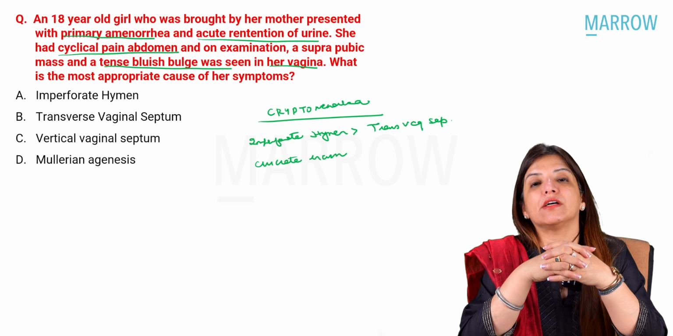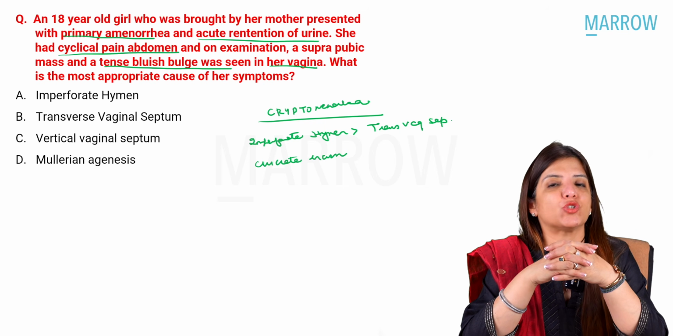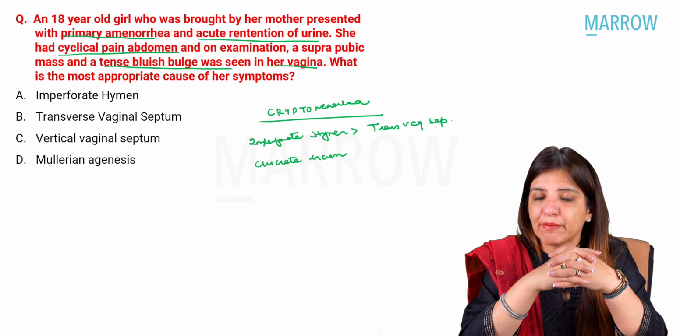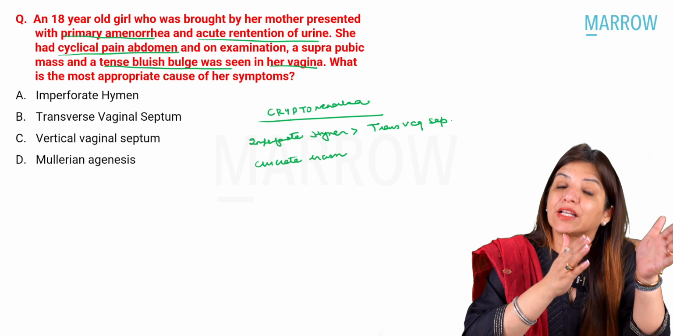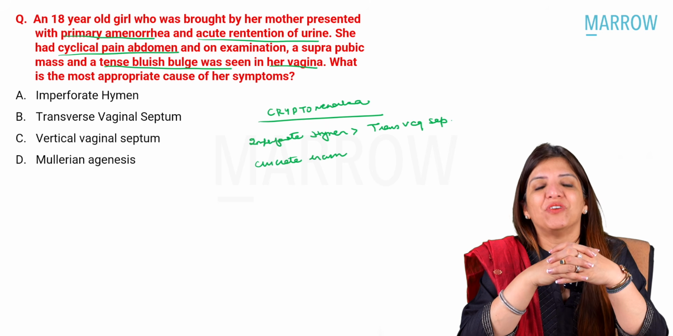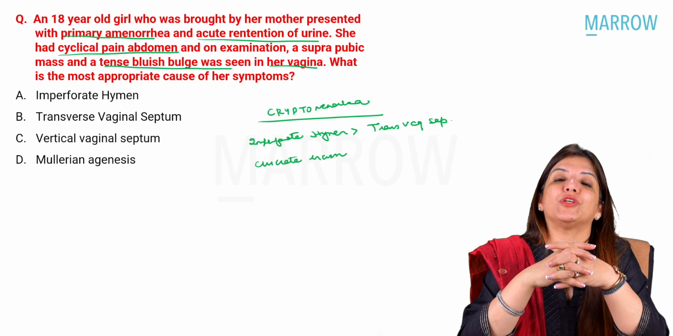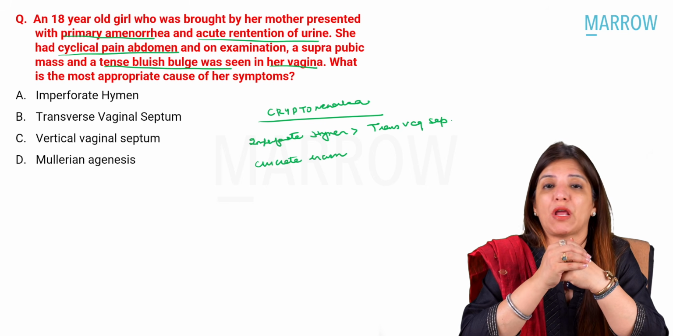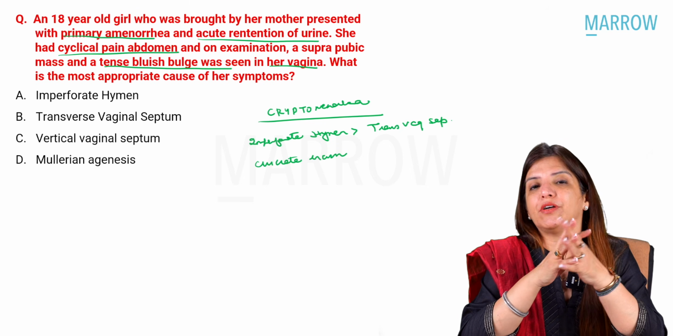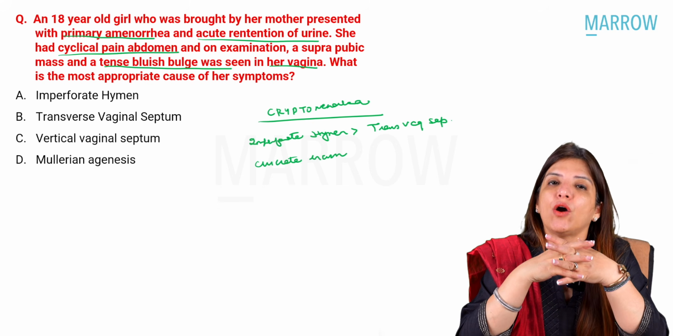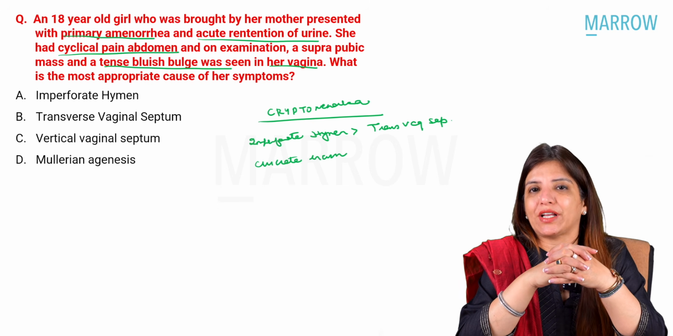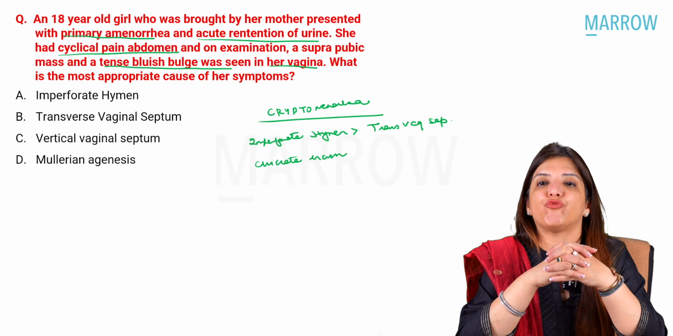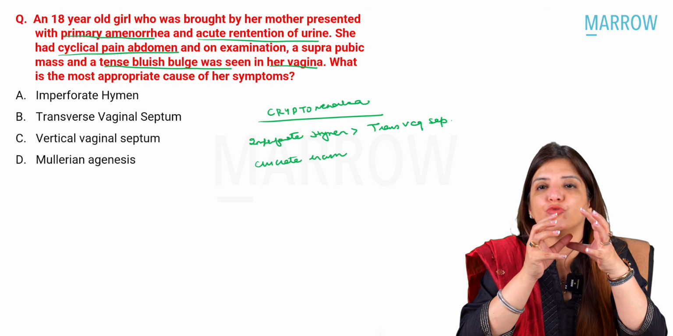Remember that these girls are virgin females. That is why we don't do a per vaginal examination. We do a per rectal examination in order to see whether the uterus is bulky or whether the uterus is present or not present. If I want to see in a female who's come to me with primary amenorrhea, I should do a per rectal examination, right? Now, in this patient, when I do a per rectal examination, I am going to feel a bulge.